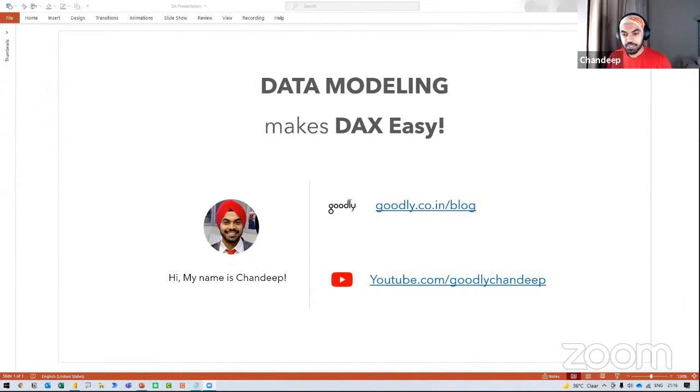Now, what I'm here to talk about is an interesting topic: how data modeling can actually make DAX easy. If you have been following any of the prodigies on Power BI and DAX, Marco, Alberto, Phil Seamark, Matt Allington, any of the prodigies who talk about Power Query, DAX and data modeling, you would have heard these people often saying that you should actually build a good data model. Data model simply means how well your tables are connected at the back that support all the calculations.